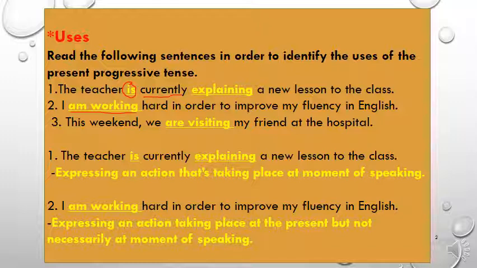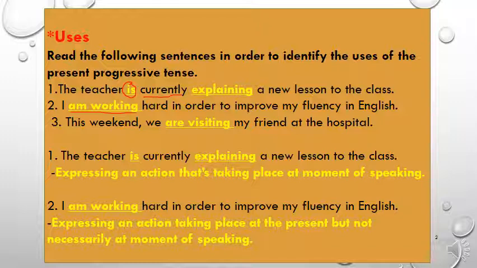So the second use of the present progressive tense is to express an action taking place at the present time, but not necessarily at the moment of speaking. This is the difference between the first and the second sentence.